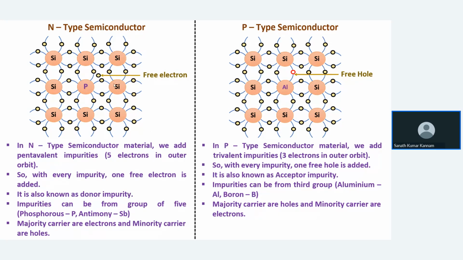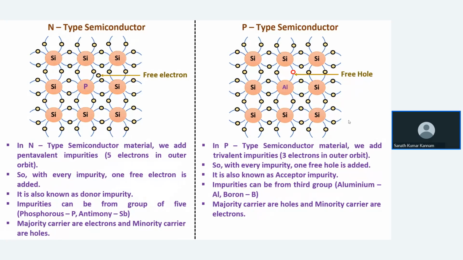Okay, and in P type semiconductor, we add trivalent impurities. The trivalent impurities, which have 3 electrons in the outermost orbit, we call trivalent impurities. Okay, so for every impurity, one free hole will be formed. Here, if you see the diagram, silicon is replaced with the trivalent atom, that is aluminum. So when it is added with aluminum, what happens? One free electron is formed. So if you are adding 100 aluminum atoms, 100 free electrons will be formed. Okay. So these impurities are from which group? Third group, like aluminum and boron.